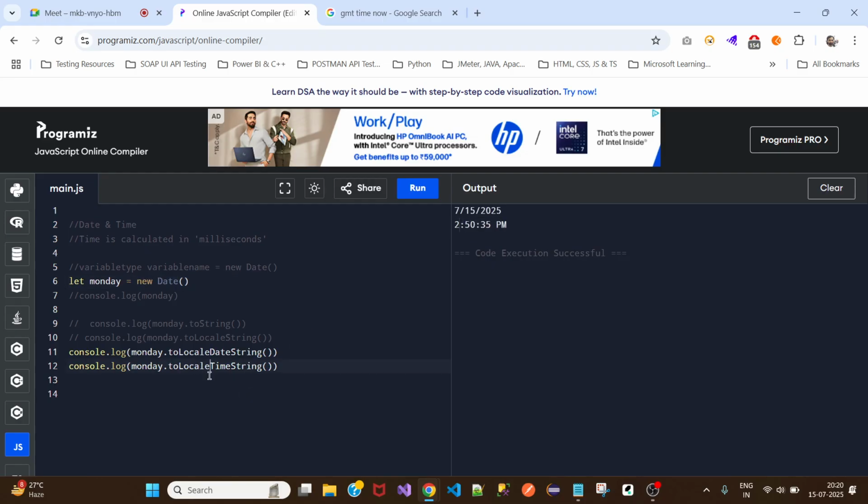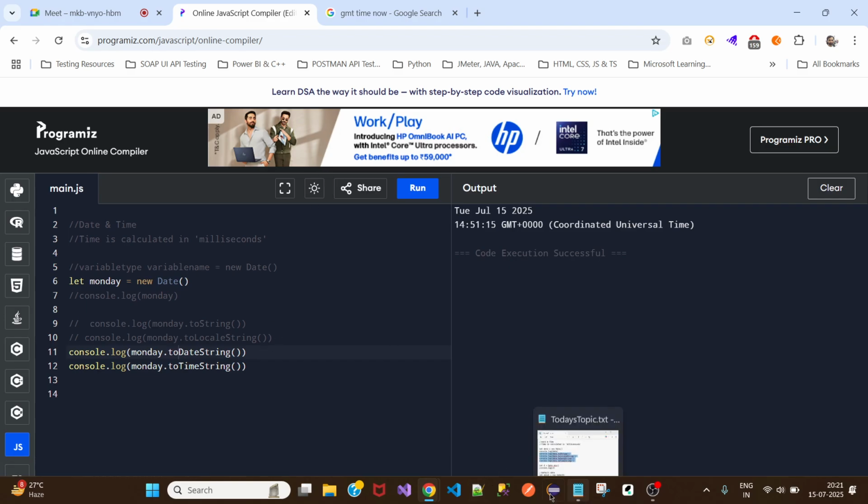But if you want it in your local time, which you are placed in, then do not use locale, just use toTimeString. Okay, still it is printing GMT. I think there's one more method for it.